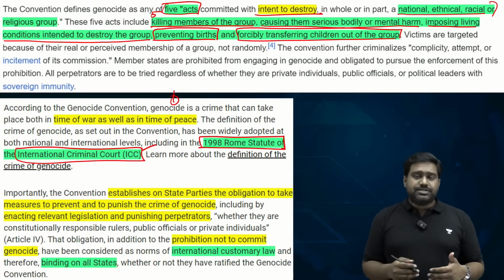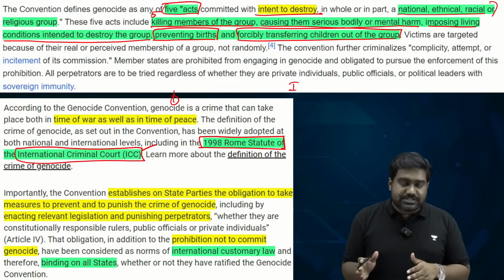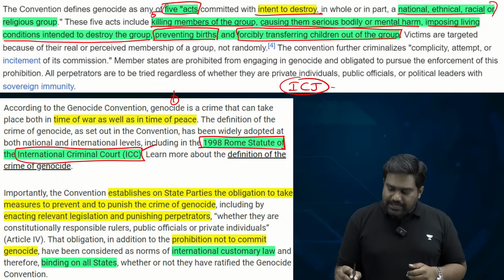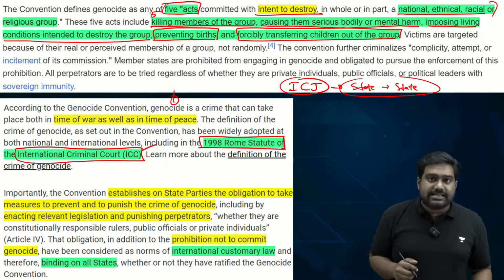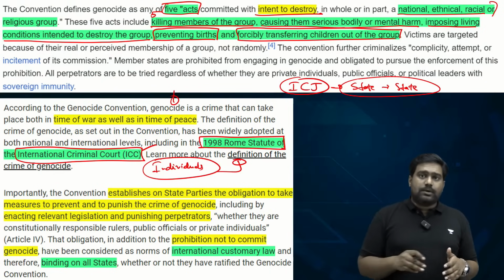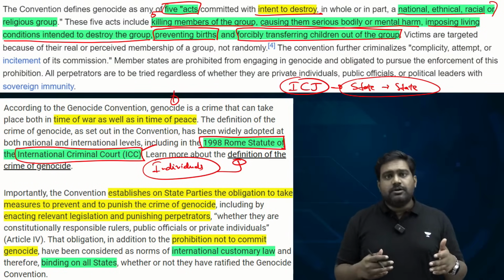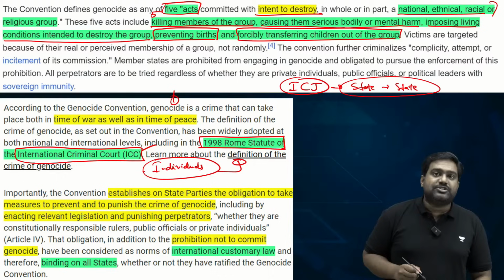So these cases alleging genocide can be brought up at the ICJ, International Court of Justice. So here one country, one state can file the charge against another state, like how South Africa has filed a case against Israel. At the ICC, the individuals responsible, the individual leaders, officials who are part of the genocide, who are giving the orders, who are carrying out the genocide, they could be targeted at the ICC under the Rome Statute.